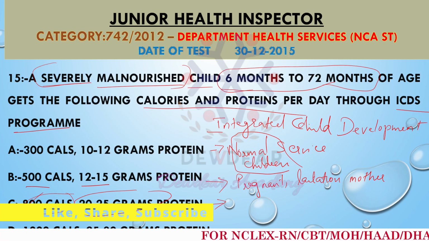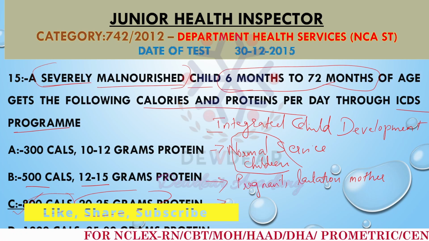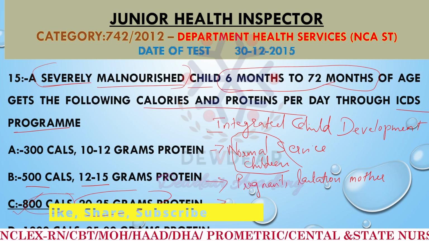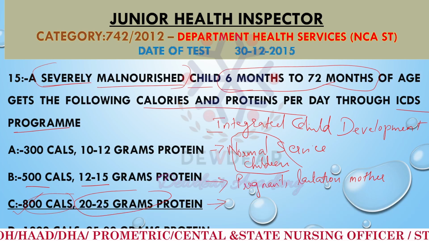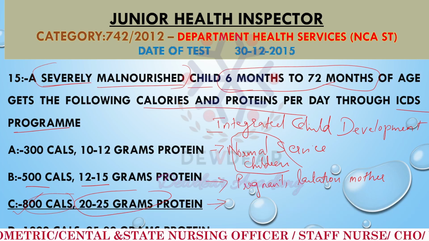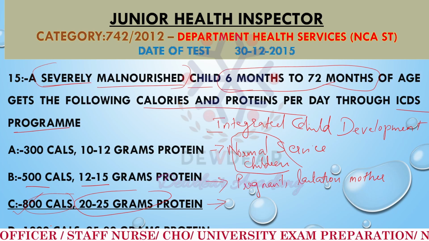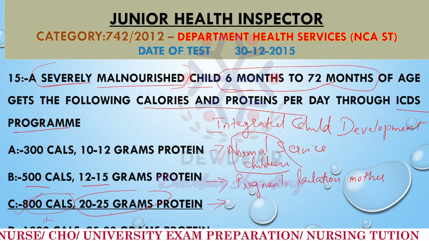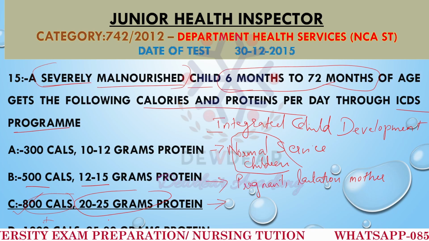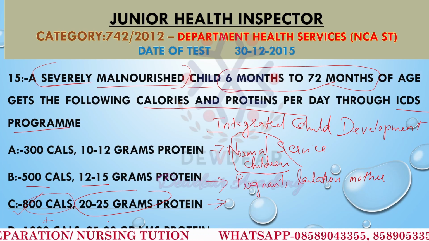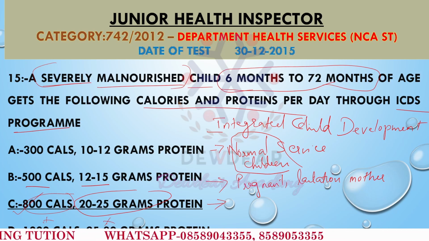Option D is 1000 calories and 25 to 30 grams of protein. This is not specified in the ICDS nutritional supplementation guidelines for children. Even for severely malnourished children, this is not the correct answer. Not 1000 calories and not 25 to 30 grams of protein. So this is the wrong answer here. Option C is the correct answer.